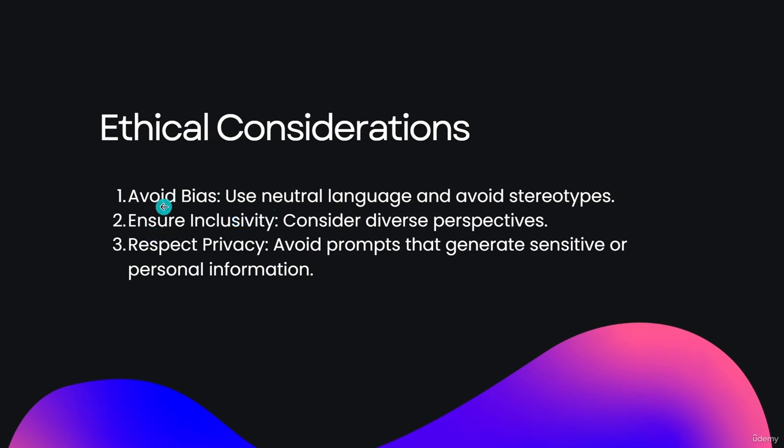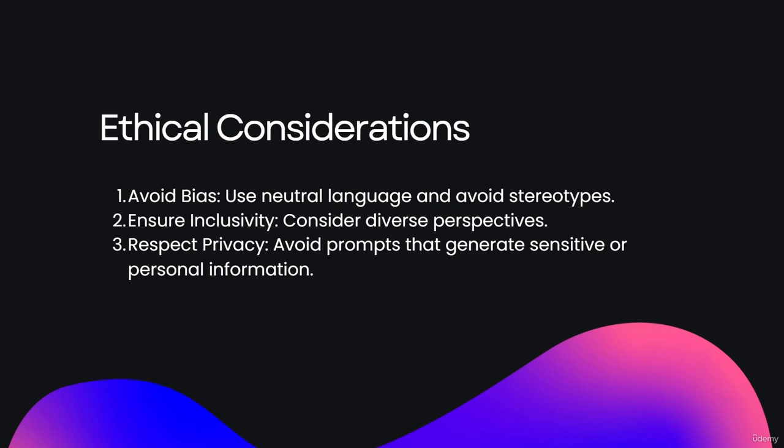Okay, let's see the first one: avoid bias. What is bias here? Take ChatGPT, for example. It uses NLP technique, that is natural language processing, in which it will generate text in a human manner, in a human tone, like we talk with humans.